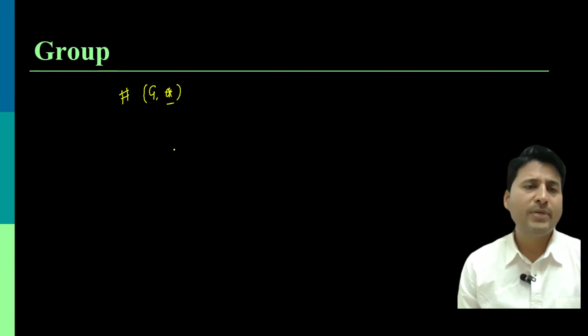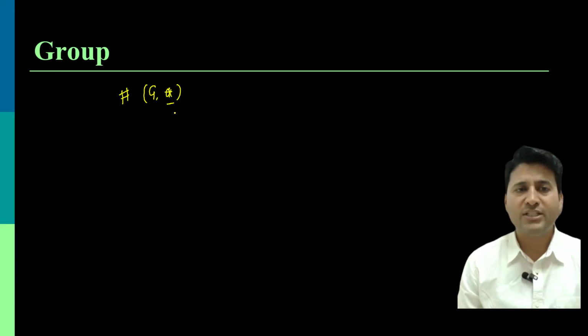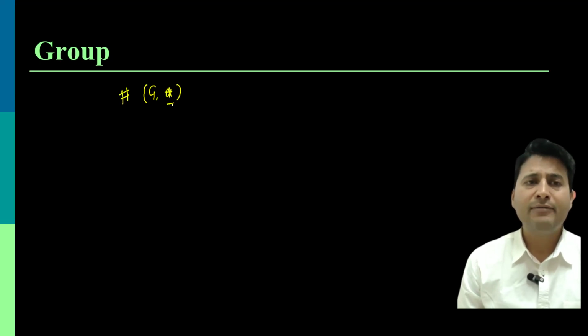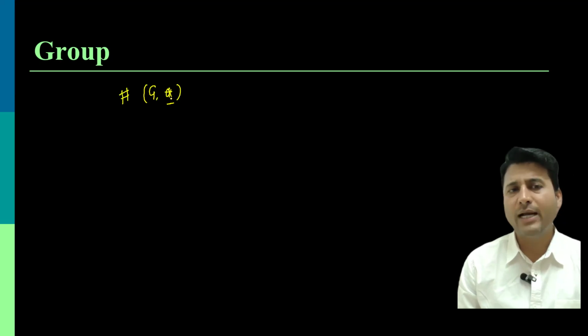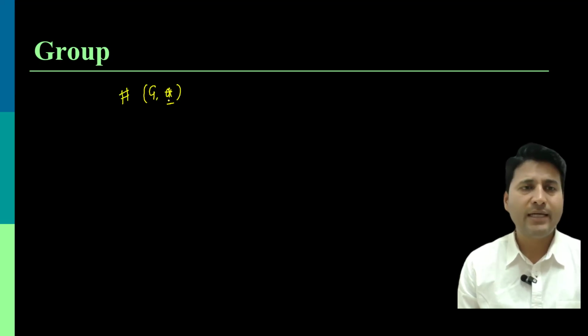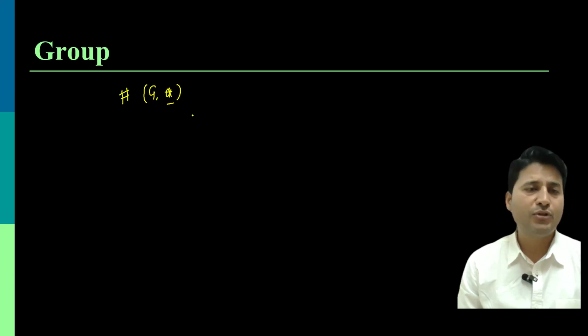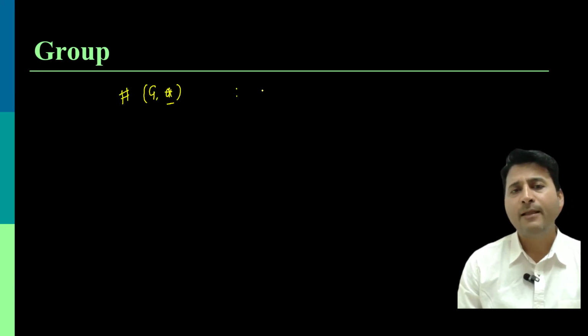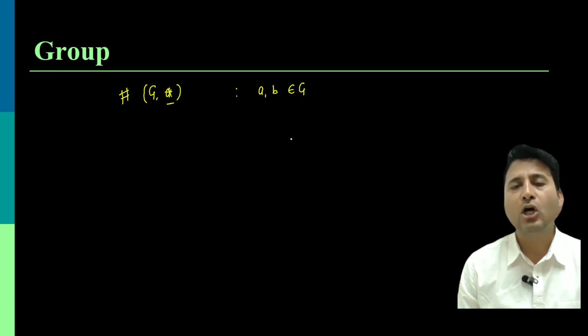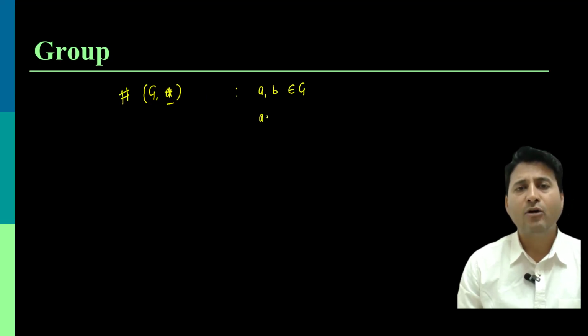We call this operation a binary operation if any two elements or any pair of elements of G operated with star, the output should also be from G. That means if I take two elements A and B from this non-empty set G and operate A and B with the operation star, then the output should also come inside G.